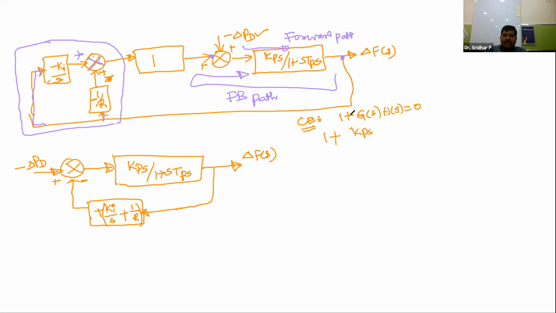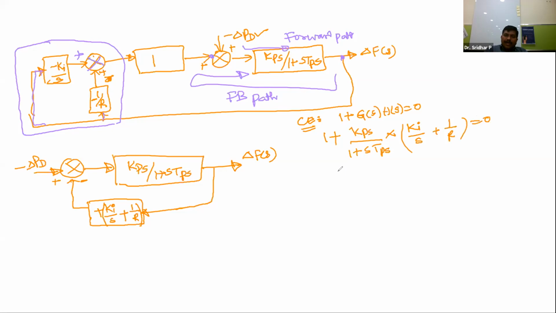So 1 plus G of s into H of s, where H of s is nothing but the total value Ki by s plus 1 by R. So this is 1 plus Kps by 1 plus sTps into Ki by s plus 1 by R, and this value is equal to 0.